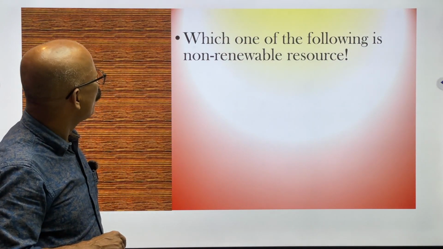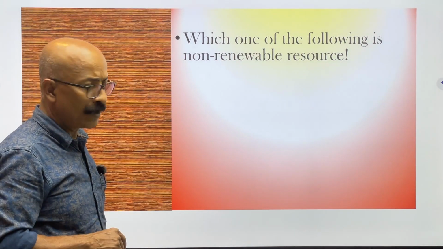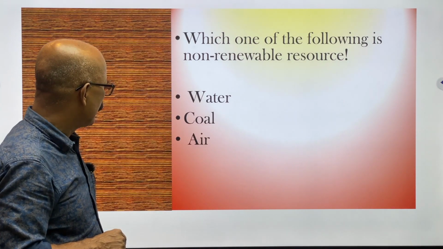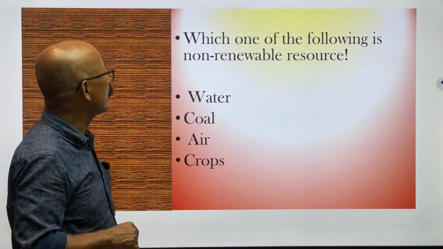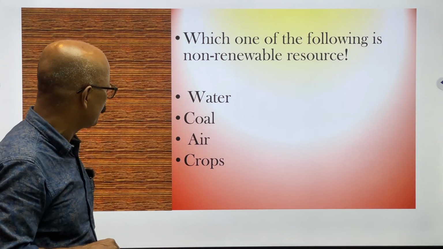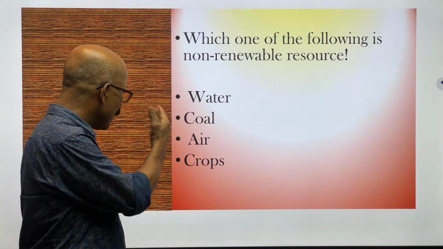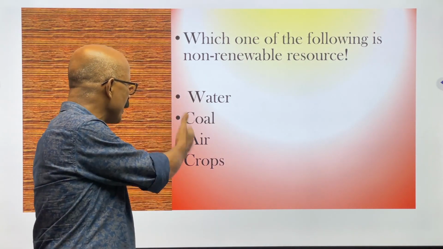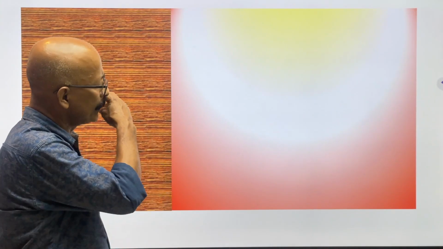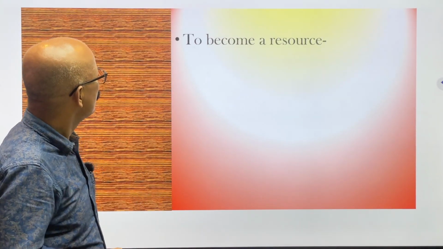Which one of the following is a non-renewable resource? The options are water, coal, air, and crops. Water is renewable, air is renewable, crops are renewable, and coal will be the answer, the non-renewable resource. Once coal is finished, it will finish for good.